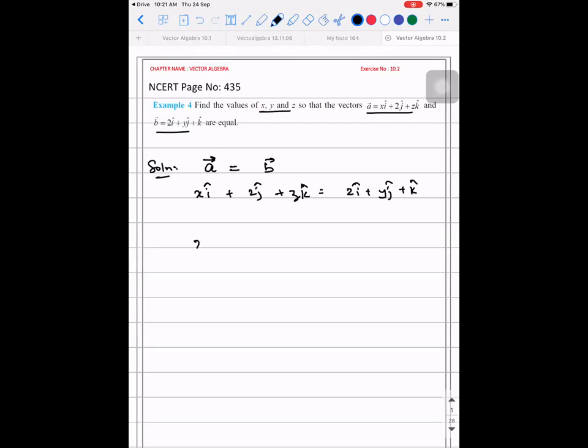Compare the coefficients on both the sides. X will be 2, 2 will be y, and z will be 1. So what are the values? 2, 2, 1. This is the ordered triplet. X is 2, y is 2, and z is 1. So moving on to the next problem.